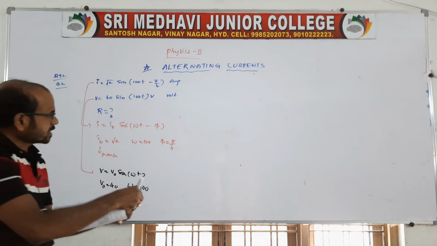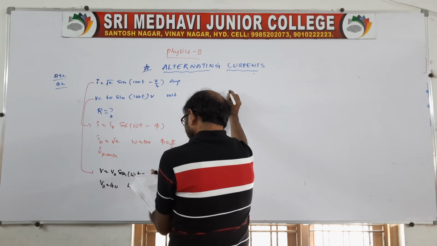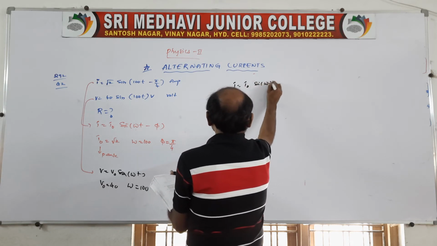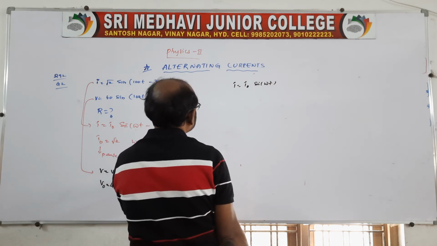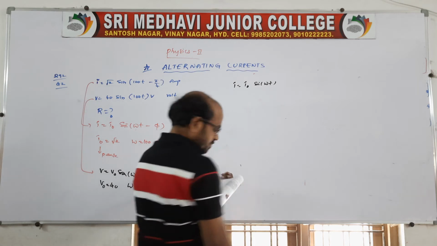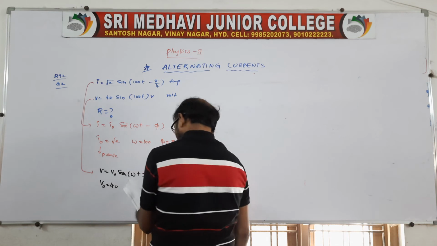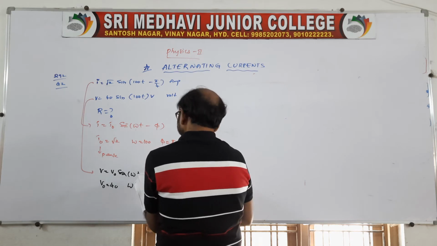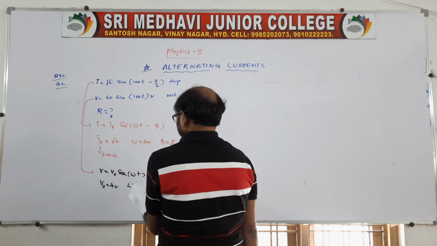So I'll write it like this. I is equal to I naught sine omega t. Clear? Or else we can go with the given expression, because the instantaneous current and voltage equation is operating. Here I is equal to I naught sine omega t.